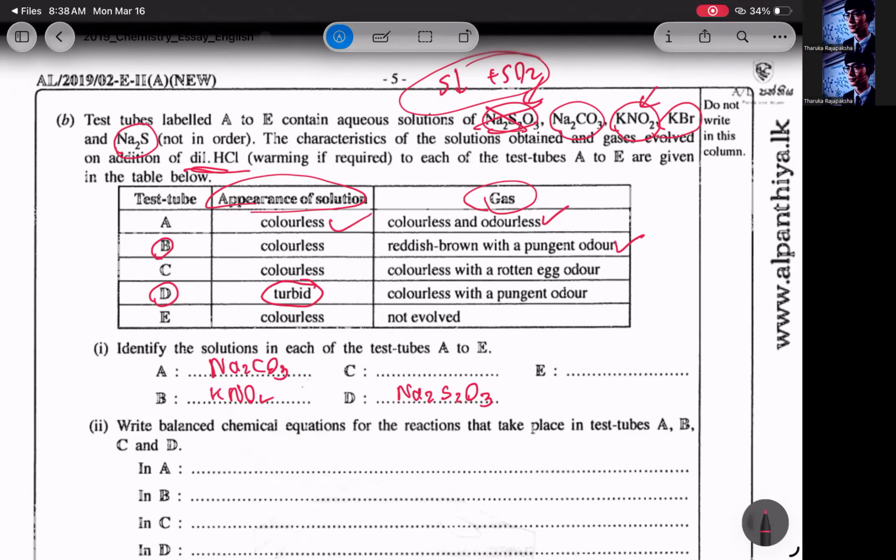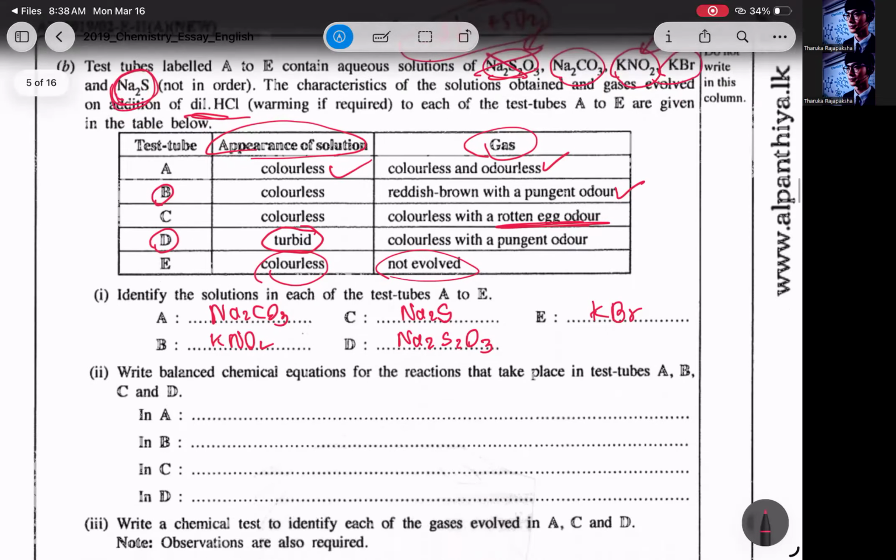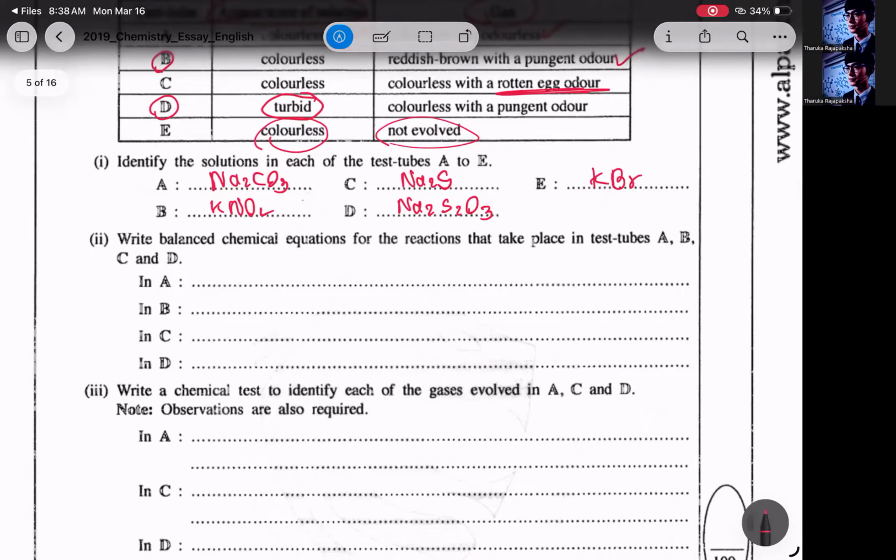Right, then C: colorless with a rotten egg odor. Rotten egg, you know what that is? Sodium sulfide will produce H2S. When you add HCl to sulfide, you will get H2S, a gas with a rotten egg smell. And then finally, the remaining one is KBr. Nothing will happen to that; the solution stays colorless and gases are not evolved. Write the balanced chemical equations for the reactions that take place in the test tubes.